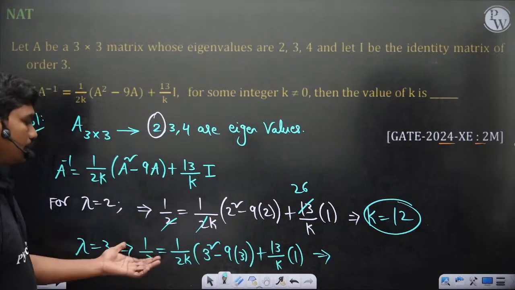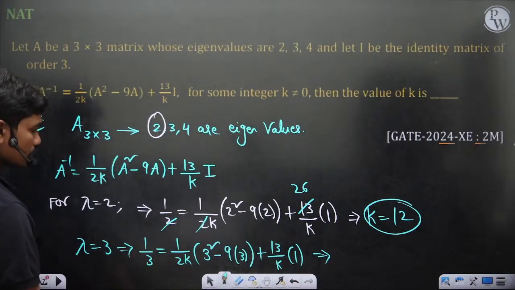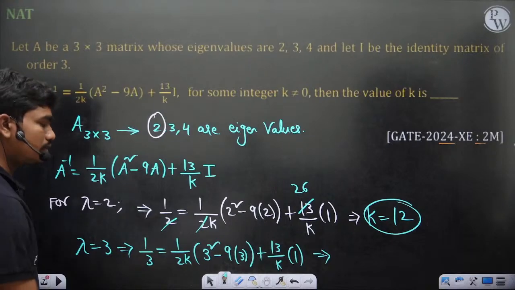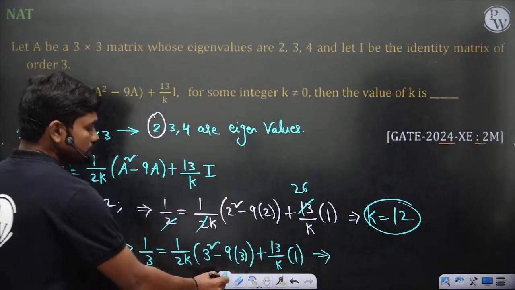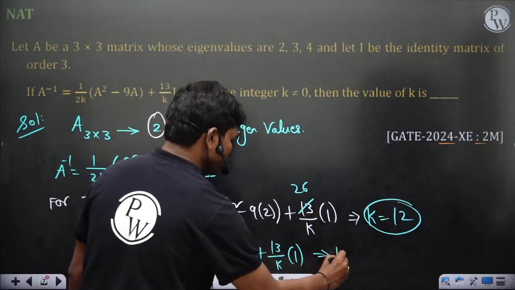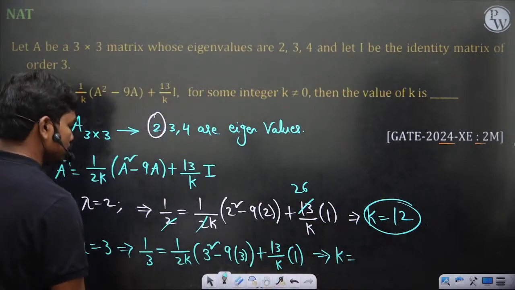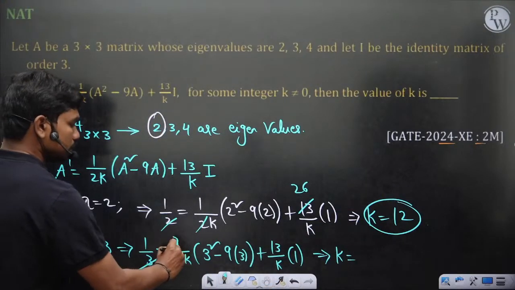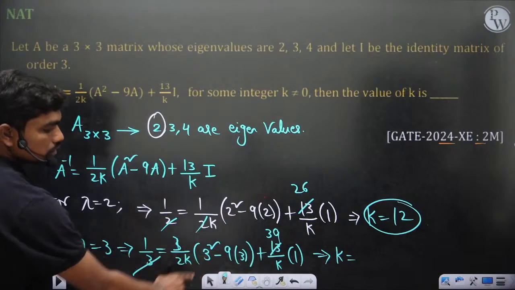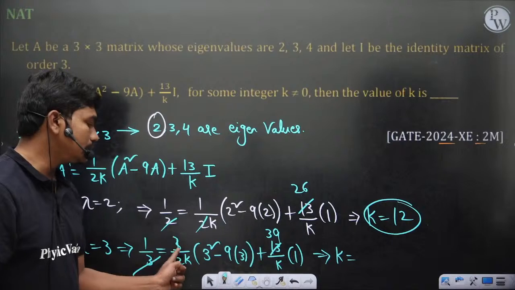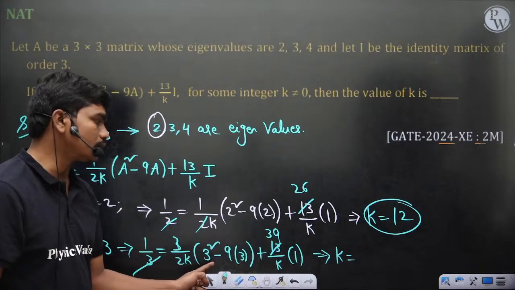Let's multiply with 3 on all the sides. So this gives you k is equal to, if you multiply with 3, there comes a 3 here and there comes a 39 here. So 9 minus 27 is minus 18.